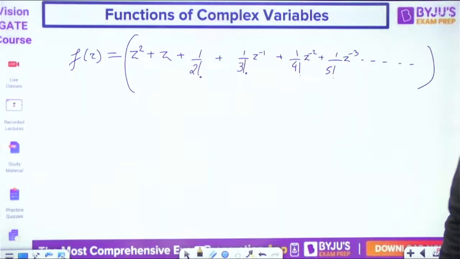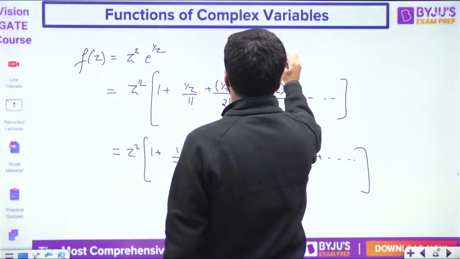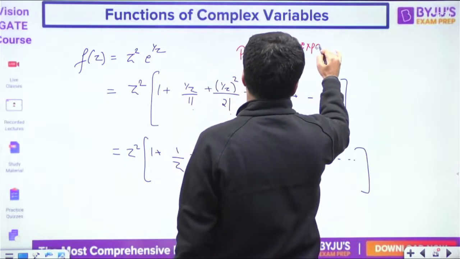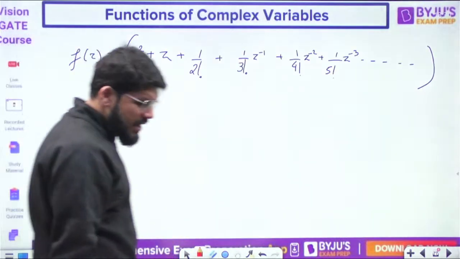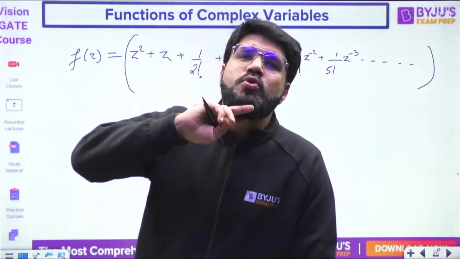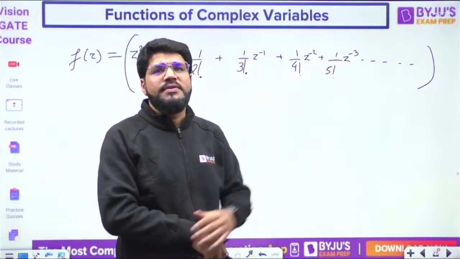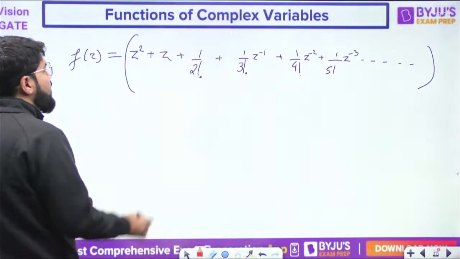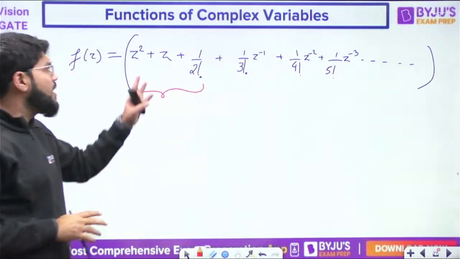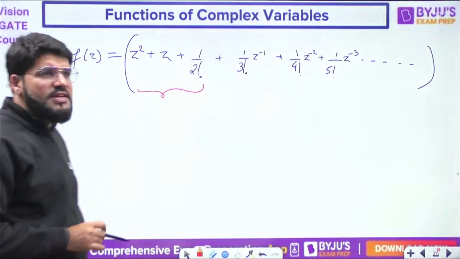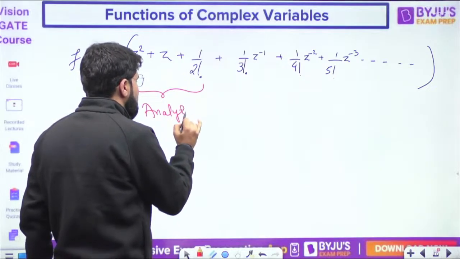Now this is the power series expansion. I have used the power series expansion here. Understand the concept. Any expansion can comprise two types of terms. Some terms can be in positive powers of z, and some of the terms can be in negative powers of z. The terms with positive power of z, including up to z power 0, this part in the expansion is known as the analytic part.